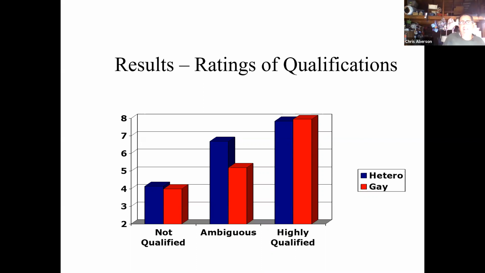We see for not qualified, there's really no difference between the ratings. For ambiguously qualified, the heterosexual applicants were rated much more highly. And for highly qualified, again, we see practically the same ratings. So what we had here was an interaction. And again, that's exactly what we expect. Like most psychological theories, we have an it depends thing going on. It depends whether orientation matters.